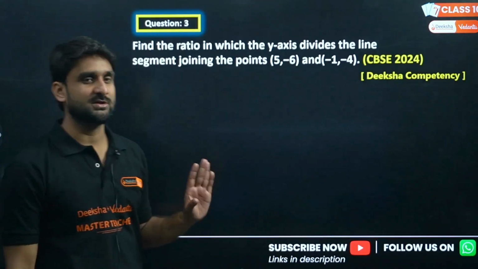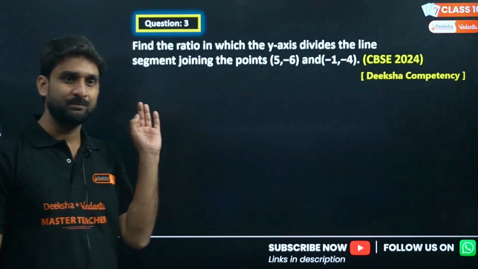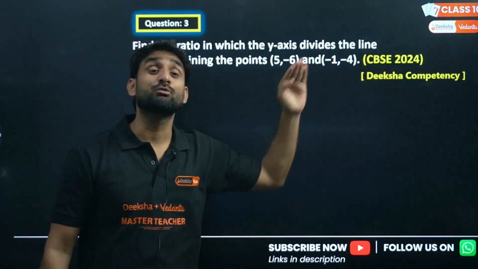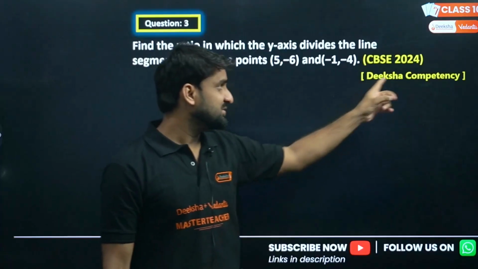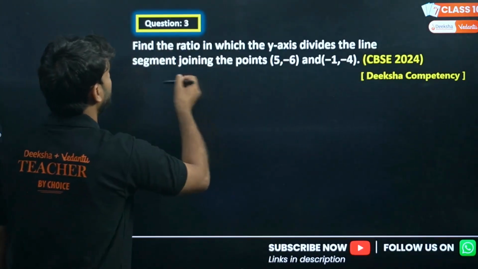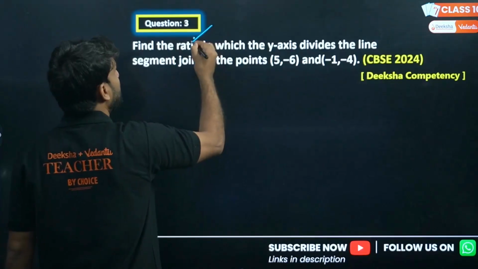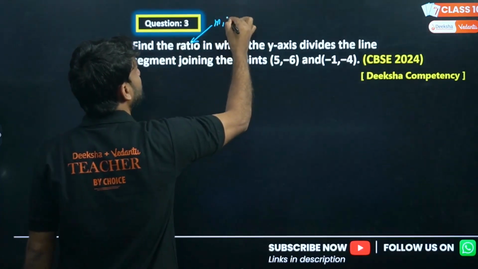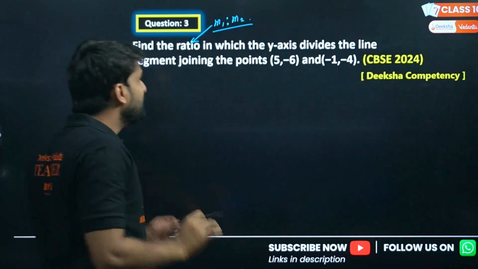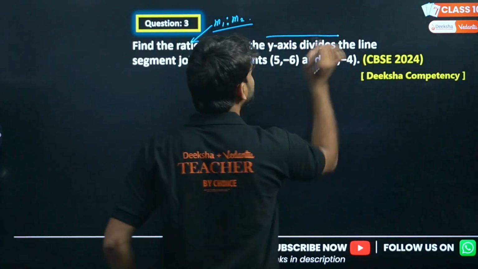But look at the question, the language, the concept, everything is same. This question was asked in the year 2024, a most recent question, and this question is given in your competency book. So look at the question. Find the ratio. I don't know the ratio, so we can take the ratio as m1 ratio m2. We have to find this, in which the y-axis divides.